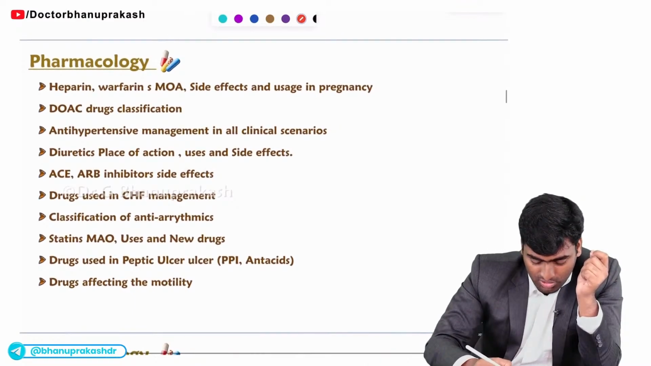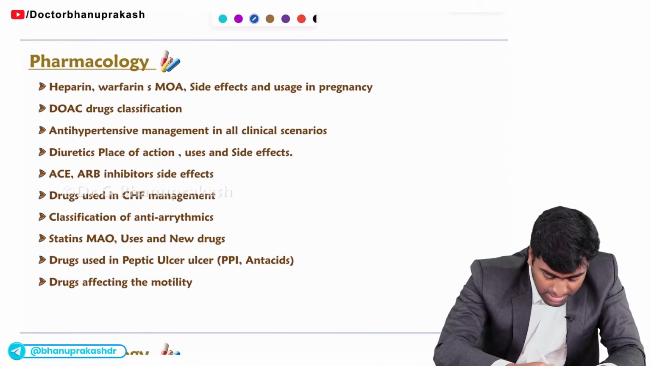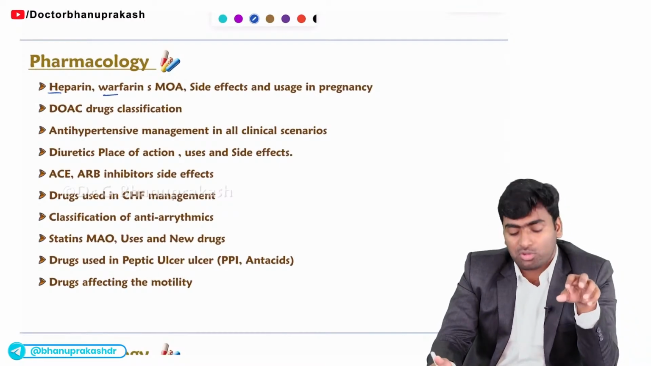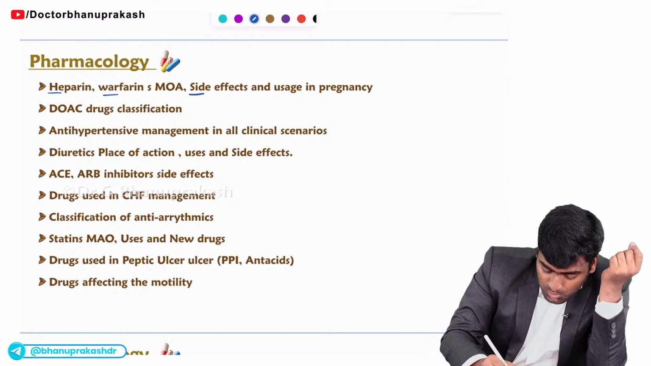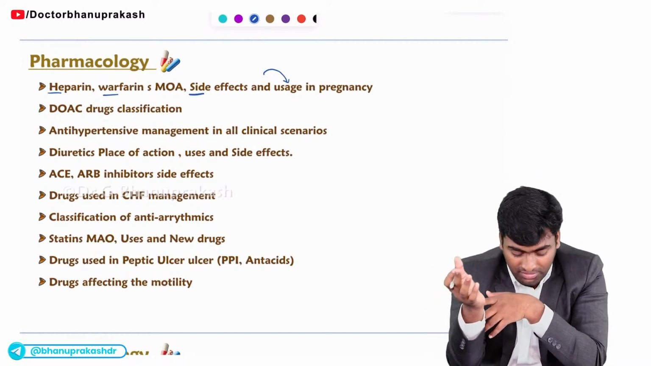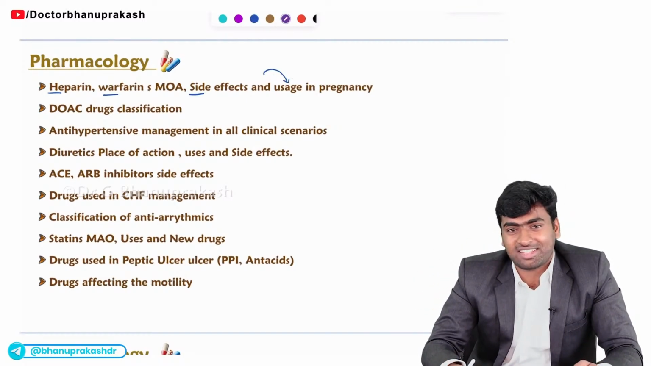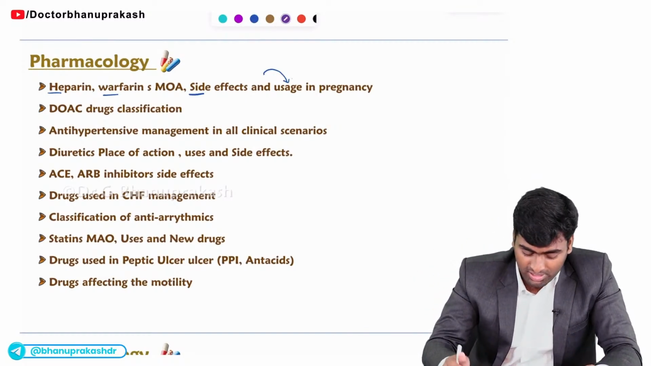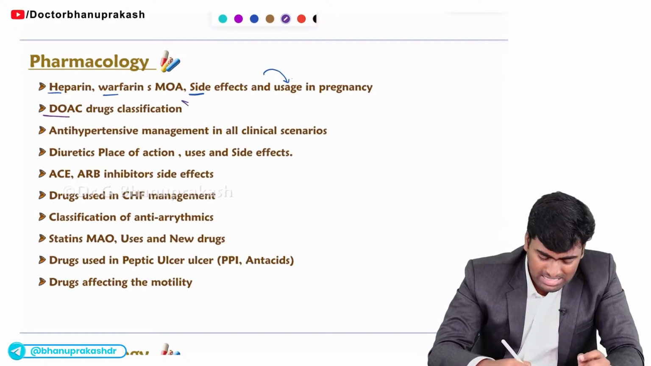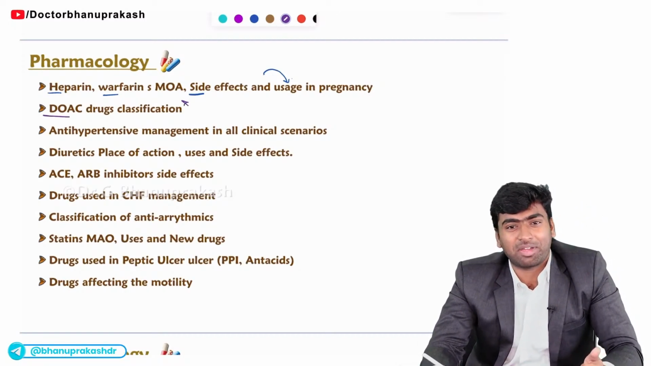If you see some more topics, what is it? It is heparin and warfarin. Mostly for heparin and warfarin, they will ask about their side effects and their usage in pregnancy, like when you will use heparin and when you will use warfarin. Fine. And now they have started asking about the newer generation of anticoagulants even. So remember to study the newer generation of anticoagulants and see the side effects of heparin and warfarin.